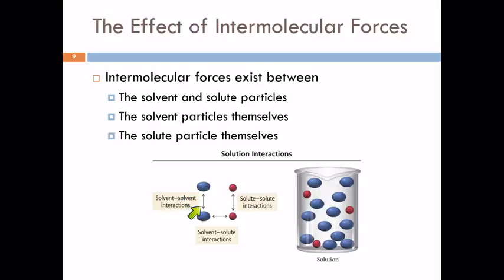So let's say that this is water and that is something dissolved in the water. So the water molecules are attracted to each other very strongly, right? In order for this red substance to mix in with the water, the hydrogen bonding between water molecules has to be broken. Does that make sense? If that is not replaced with a similar strength interaction between the solvent, the water, and the solute, then it's not going to happen.